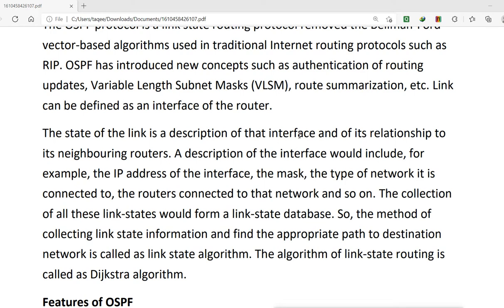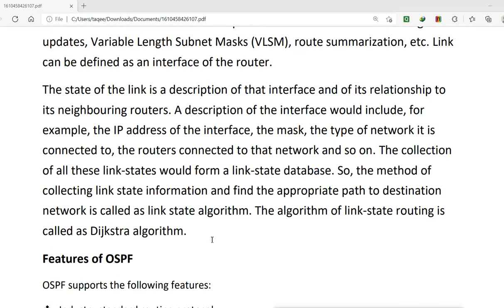That means it checks the status of the link, the interface and its relationship with the routers, like what IP address you have on the interface, what the subnet mask is, what network type is connected to the router, and all that. All of these are a collection of the link state.